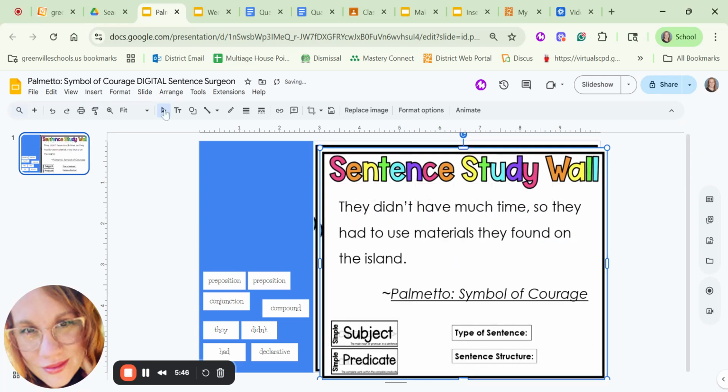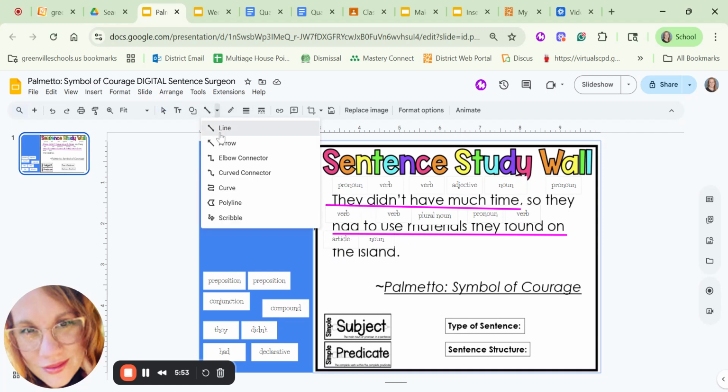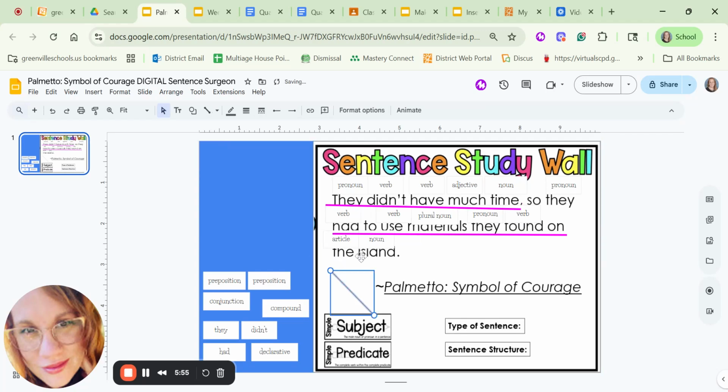Oh, no, that's not what I meant to do. Okay, well, I'll stop playing around too much. We also could underline the island too. I guess I'll do it just so. Oh, no. All right, technology. The best of me. Okay, there we go. The word they really could be too, but okay. It's a lot harder than writing it with a pen. Sorry, guys. I'm making your video longer. Okay. They didn't have much time.